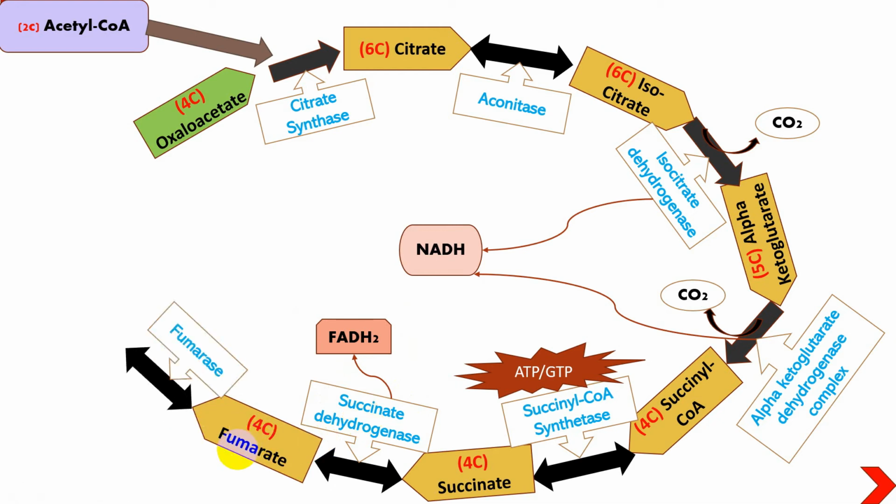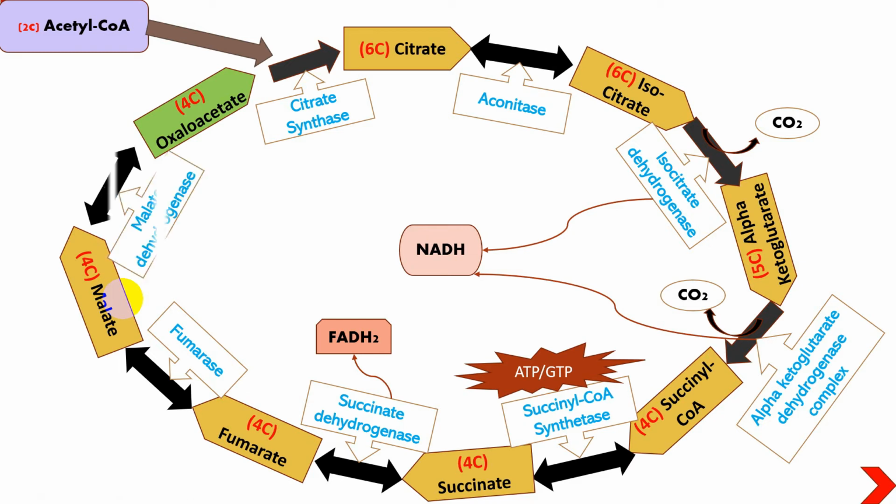Fumarate will be acted upon by the enzyme fumarase, which will convert fumarate into malate. Now this malate is ready to be reconverted back into oxaloacetate with the help of the malate dehydrogenase enzyme. This time it will give you another NADH molecule.